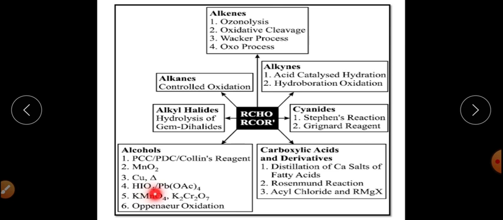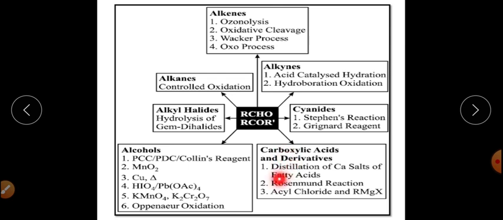Reaction with HIO4, lead tetraacetate, KMnO4, K2Cr2O7, this is again the oxidation of the alcohols. And then Oppenauer oxidation reaction of alcohols. And the last one is from the carboxylic acids and their derivatives.